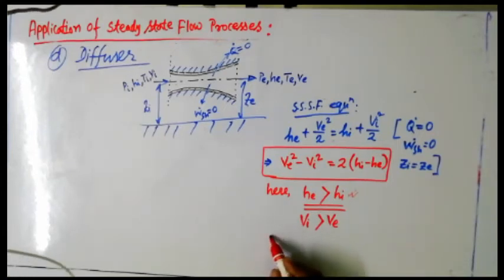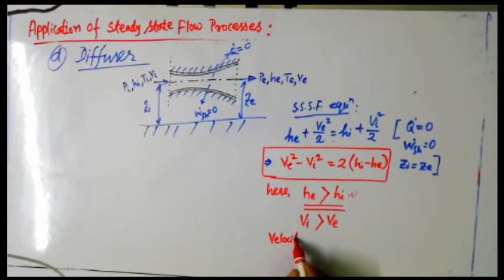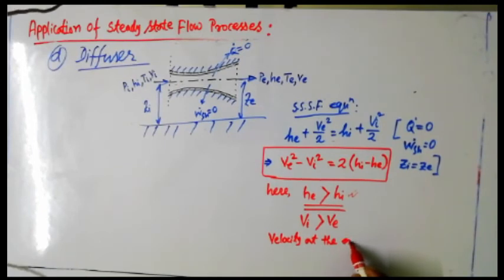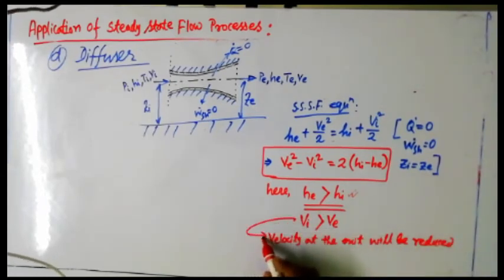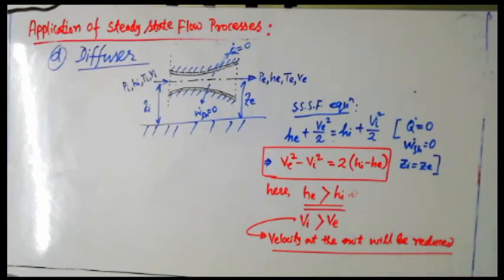So I can write that the velocity at the exit will be reduced, because I can see that VI is greater than VE. Velocity at the exit will be reduced. That is the actual function of a diffuser.